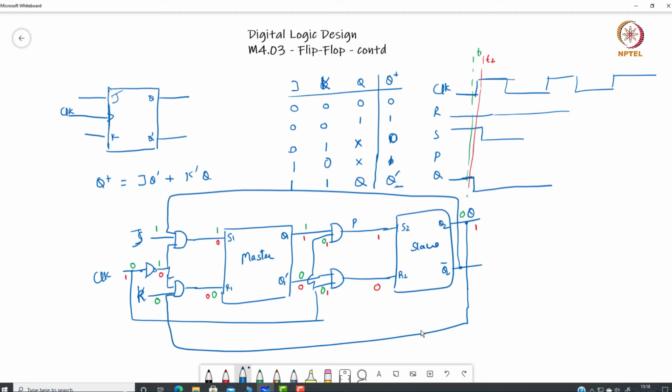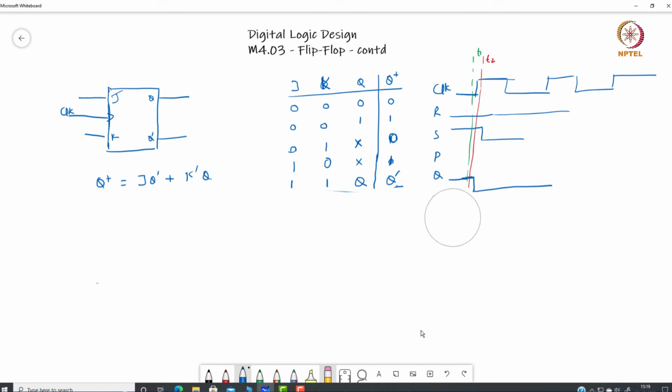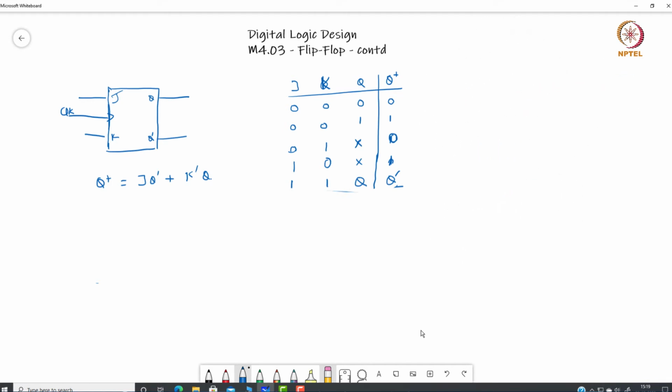Now there is another flip flop which is also quite commonly used, that's called T flip flop. In case of a T flip flop, we use this particular idea of J and K. So let me erase this part. In case of a T flip flop, like D, there is only one input T and we have a clock as an input here.